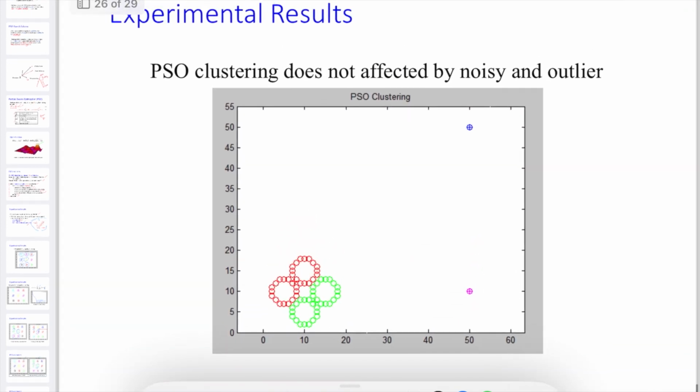Now PSO clustering is not affected by noise and outliers. Here in the noise and outliers, this is one kind of outlier, this is one kind of noise. You can see that the PSO doesn't have any effect from this noise and outlier. They are completely eradicated from the system. But k-means clustering also includes the noise or the outliers, whichever are given in the data set.